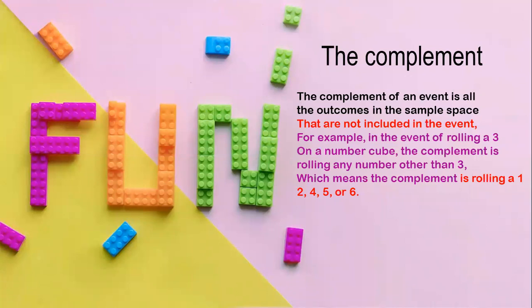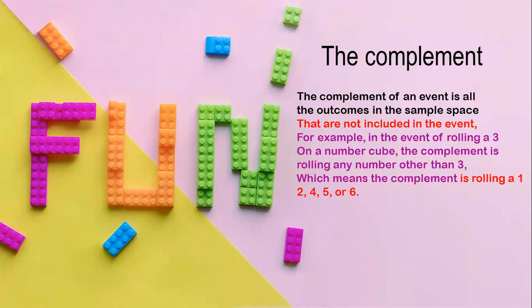The complement. The complement of an event is all the outcomes in the sample space that are not included in the event. For example, in the event of rolling a 3 on a number cube, the complement is rolling anything other than 3, which means that the complement is rolling a 1, a 2, 4, 5, or 6. So when I tell you find the complement of an event, it means that we want to find all the outcomes that are not this event.